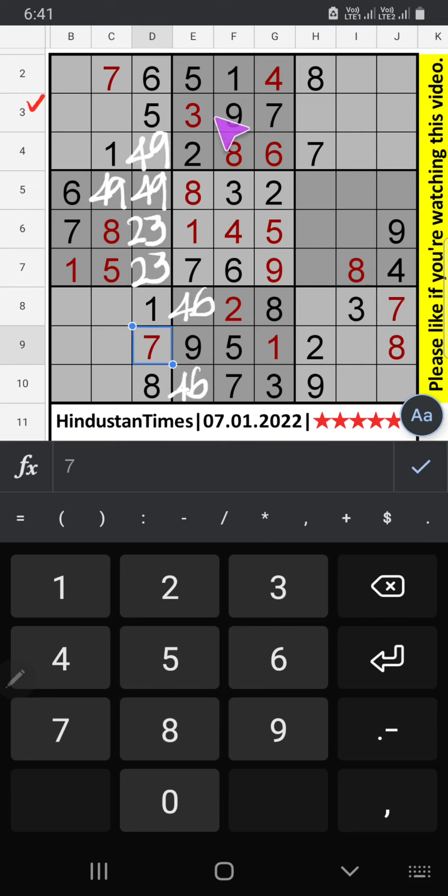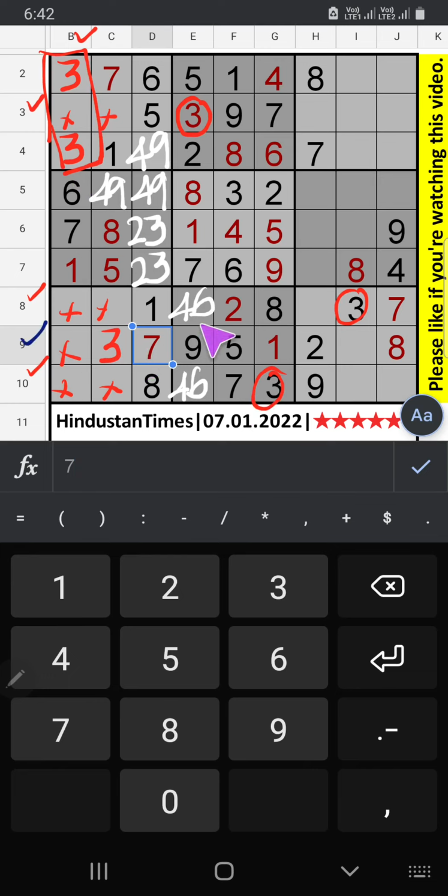Third row we have 3, so 3 can't come in the cells. 3 will come any one of the cells, we will confirm later. 8th row and 10th row we have 3, so 3 can't come in the cells. Column B we have 3, so 3 can't come in the cells, then 3 is confirmed here.